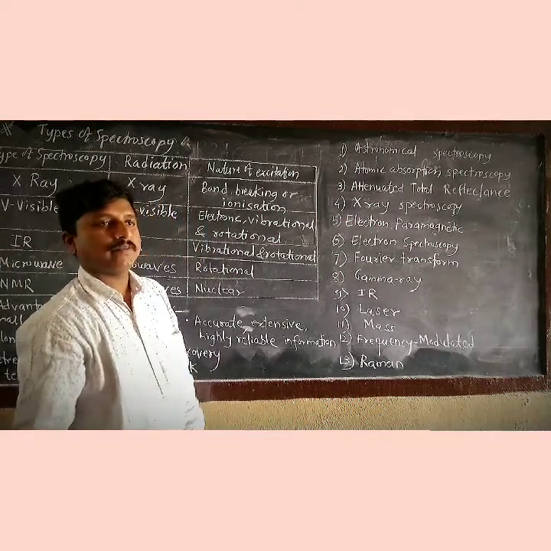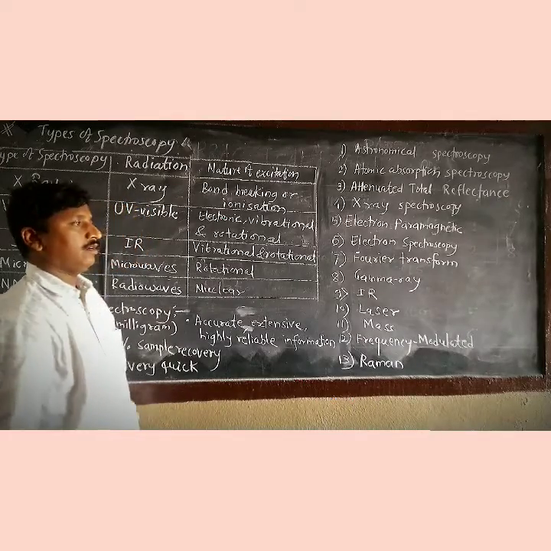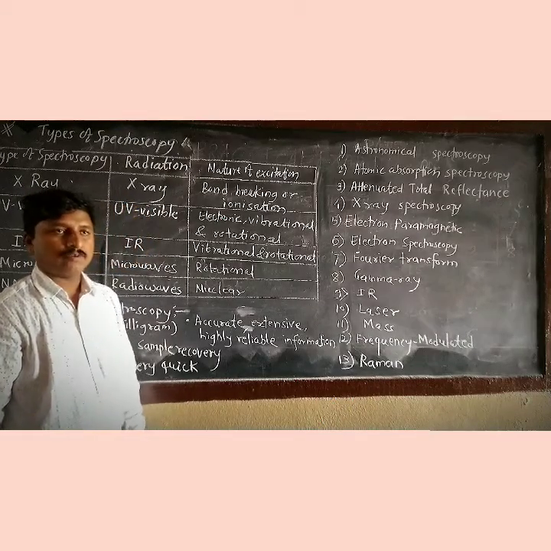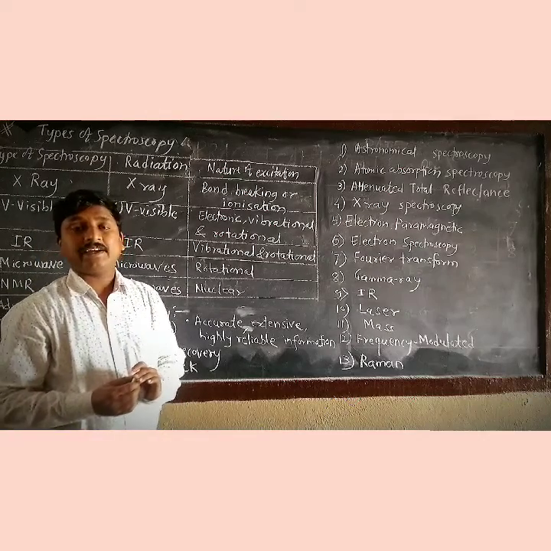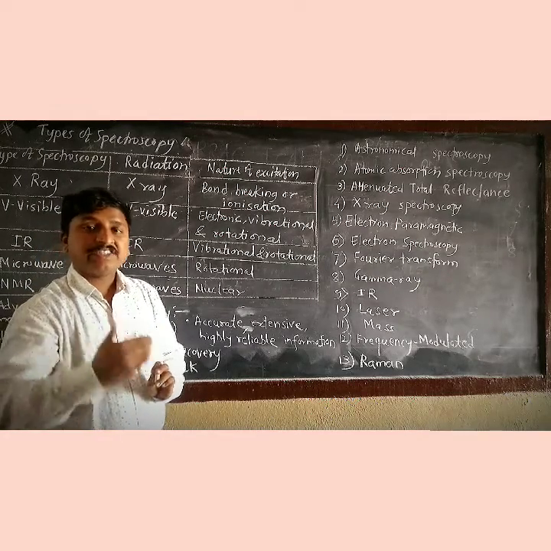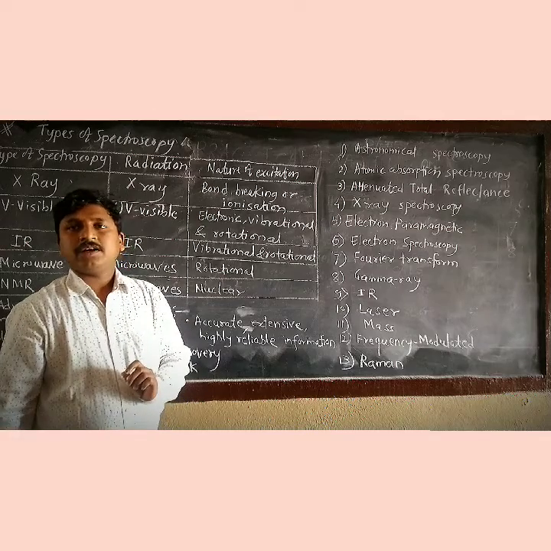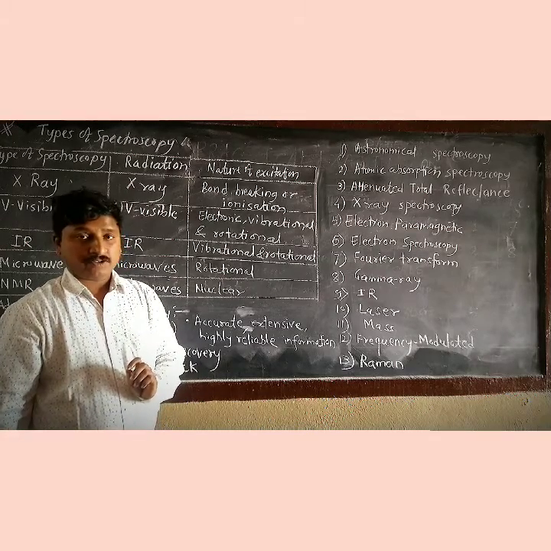Today I am going to talk with you about the types of spectroscopy. Which kind of electromagnetic radiation is used decides the type of spectroscopy.